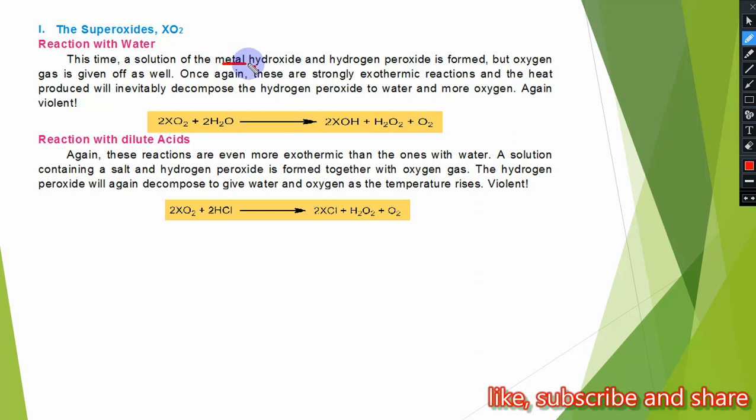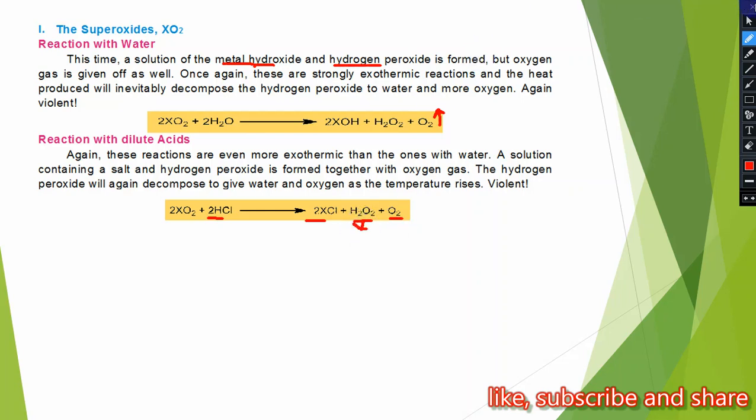This is the case when the temperature of the reaction increases. If we control the temperature by some instrument or other methods, then the product will be metal hydroxide along with hydrogen peroxide. But if we can't control the temperature and it increases, then H2O2 decomposes to water and oxygen.